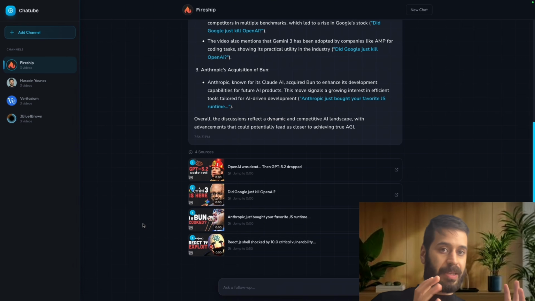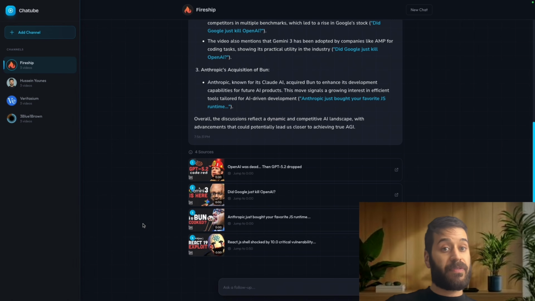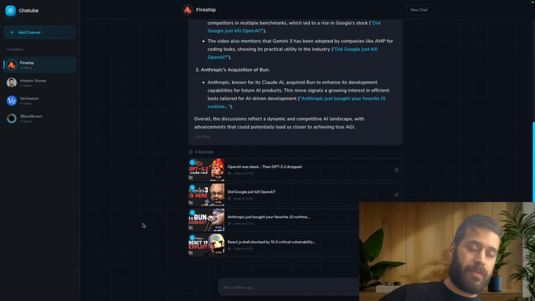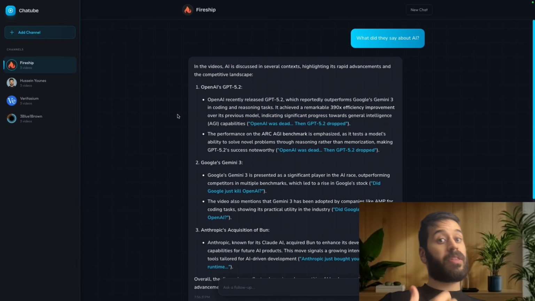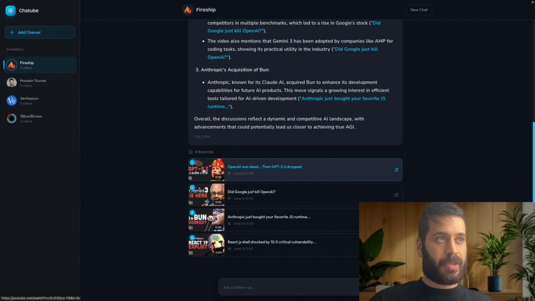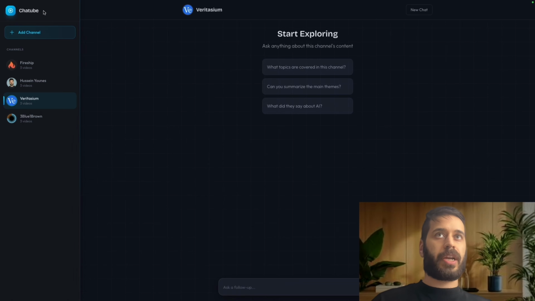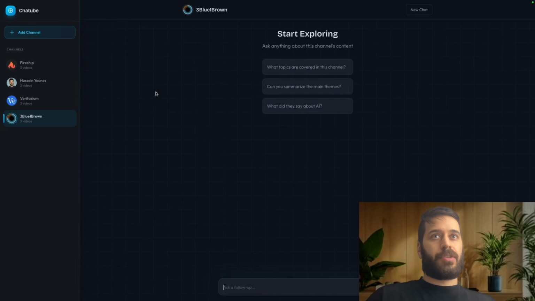When you store documents in the vector database, you can store the metadata of the vector. Like you can store the name of the video that this piece of text is coming from. You can also store the number of views of the video. You can even store the timestamp of the chunk. All the vectors that have been extracted from the database to answer this query are then attached as sources to the answer. And these videos are just clickable thumbnails. Here you can check the channels that you have, and you can add a channel by adding the link to that channel, and then you can just chat with it as we have done.